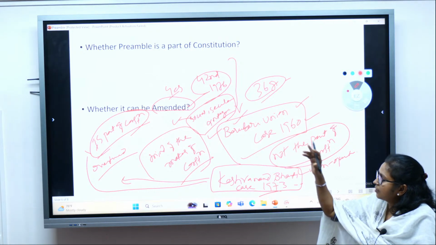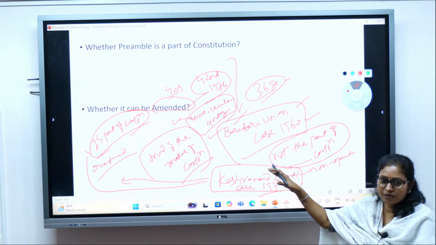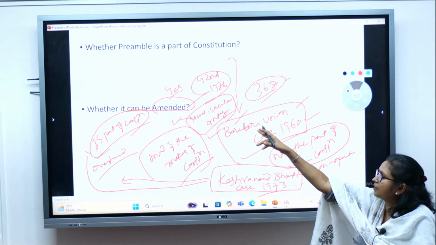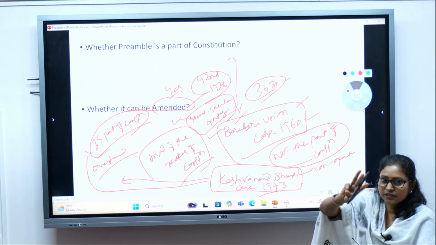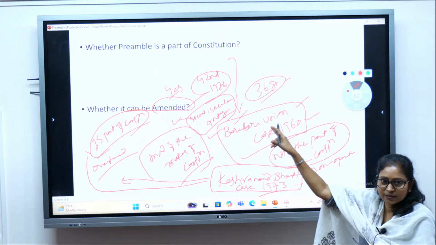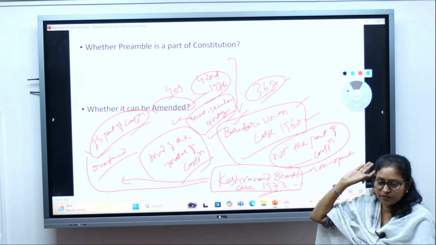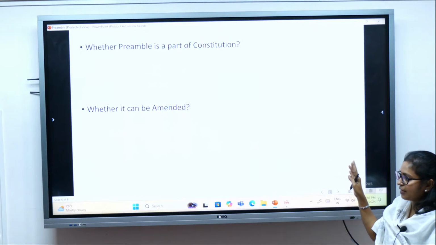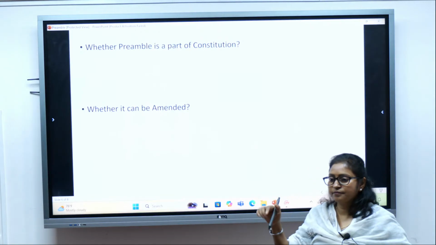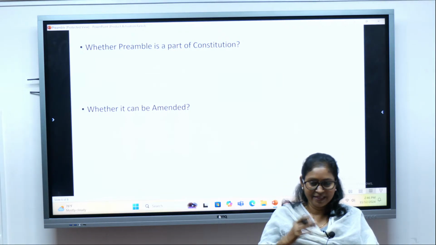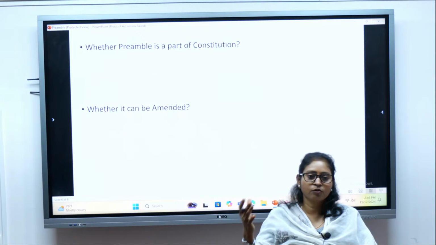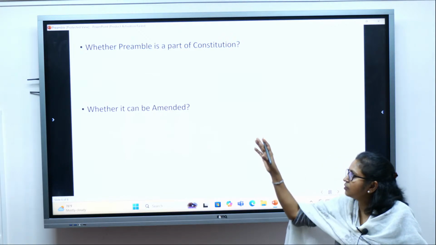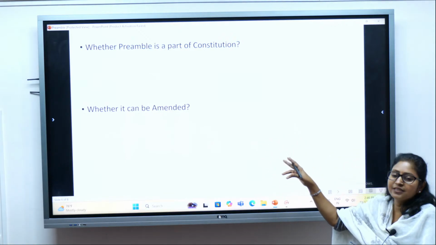And following that, how many times have we brought an amendment in the preamble? Just once, till now. That is the 42nd Amendment Act 1976, and we added three words: socialist, secular and integrity, right? So remember those three words also. So we have done so far the meaning and definition of the preamble, the nature of the Indian preamble. We also have looked into the purpose of the Indian preamble, and then we looked into whether the preamble is a part of the constitution, whether it can be amended.